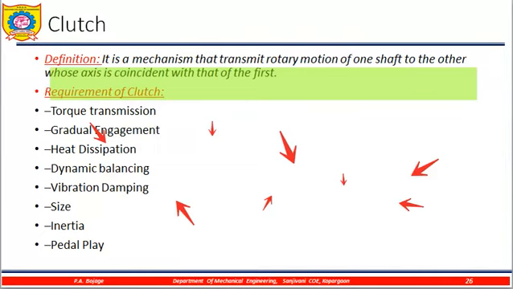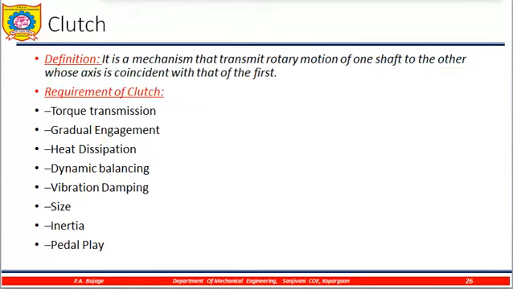Now what is a clutch? A clutch is a mechanism to transmit rotary motion of one shaft to another axis in coincidence with the first one. So basically it transmits the motion from one shaft to the other shaft.